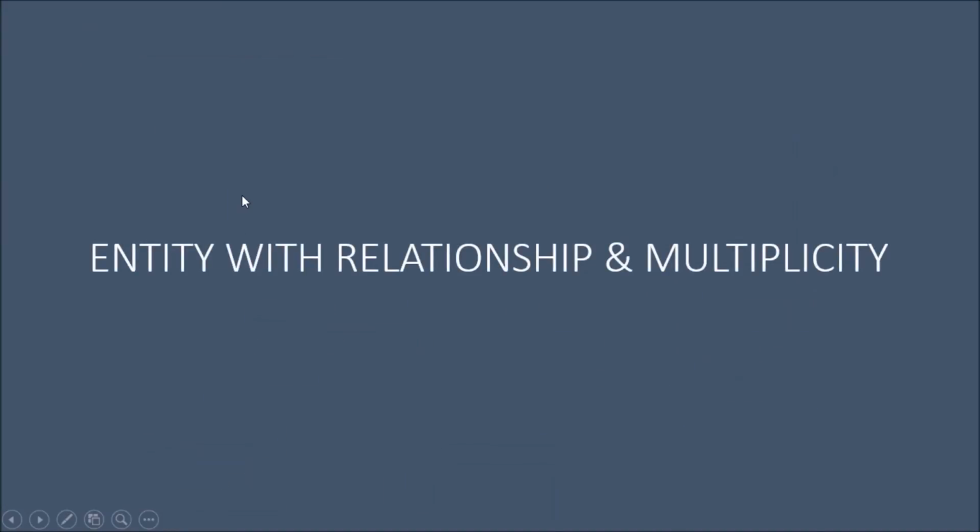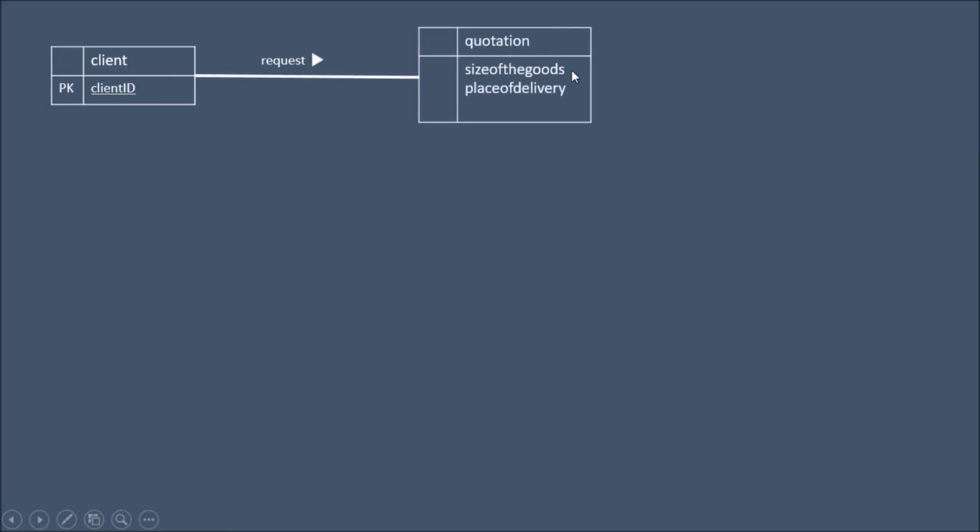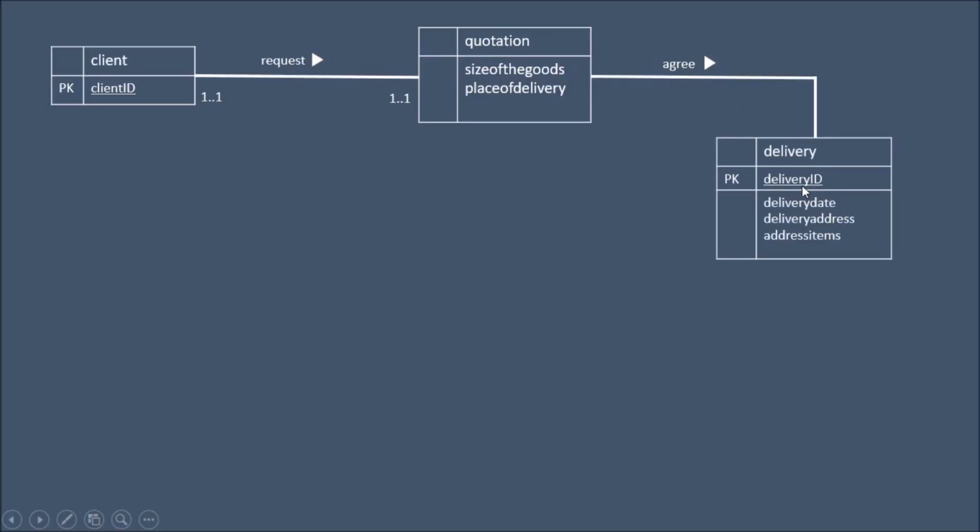Okay, so the entity relationship and multiplicity. Client request quotation, which is multiplicity 1 to 1 for client and 1 to 1 to quotation. And if customer agree with the quotation, so make a delivery ID.